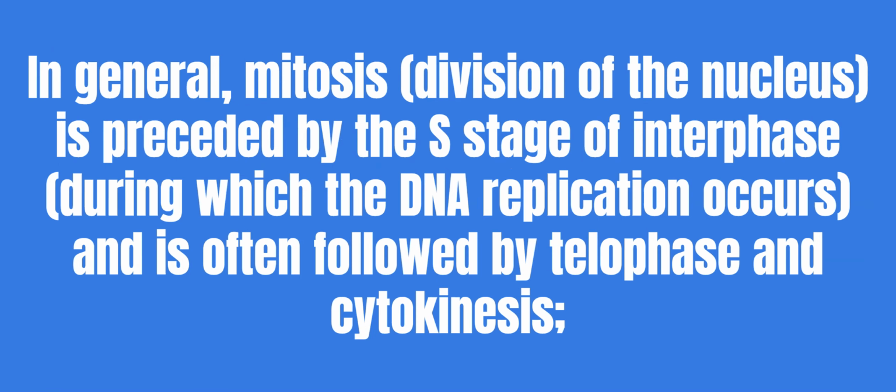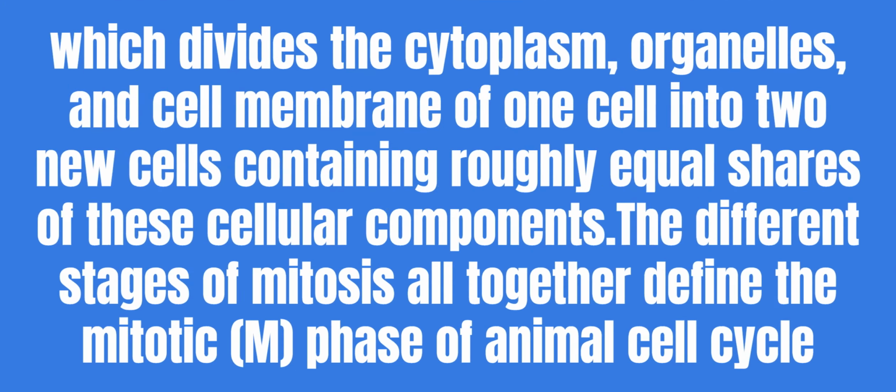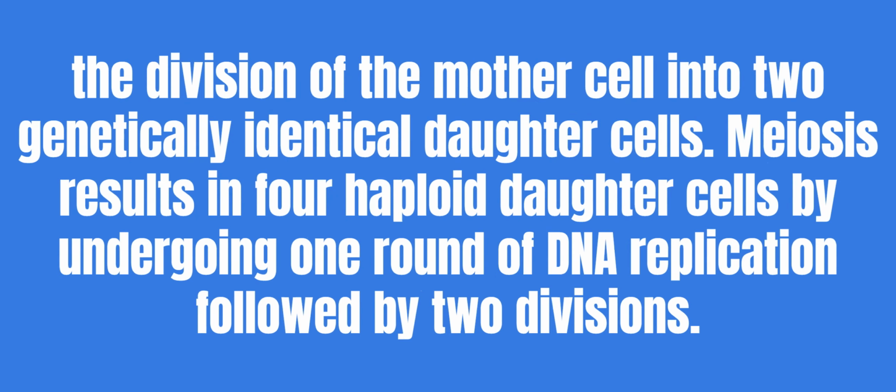In general, mitosis, division of the nucleus, is preceded by the S stage of interphase, during which the DNA replication occurs, and is often followed by telophase and cytokinesis, which divides the cytoplasm, organelles, and cell membrane of one cell into two new cells containing roughly equal shares of these cellular components. The different stages of mitosis altogether define the mitotic M phase of the animal cell cycle, the division of the mother cell into two genetically identical daughter cells.